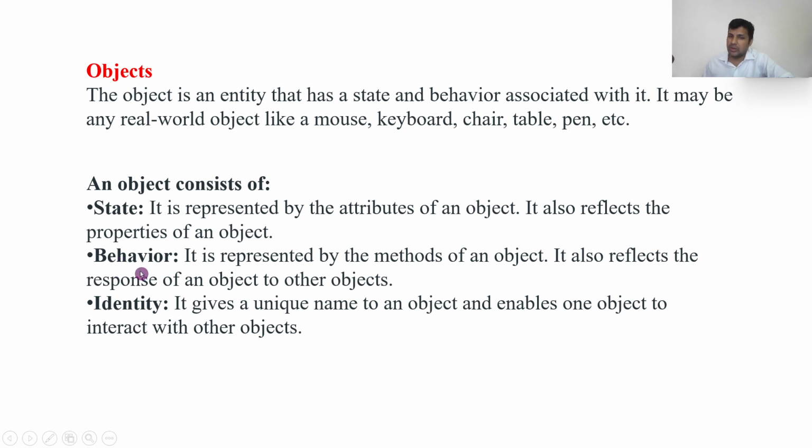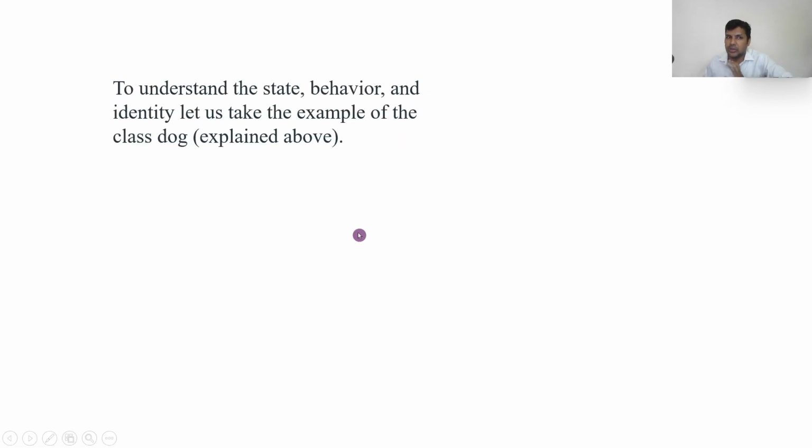Behavior: he can run, he can dance, right? All this will come under the behavior. It is represented by the methods of an object. It also reflects the response of an object to other objects. Identity gives a unique name to an object and enables the object to interact with other objects. So what we are saying, we are giving an identity. Okay, right?